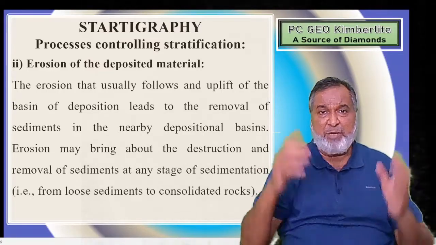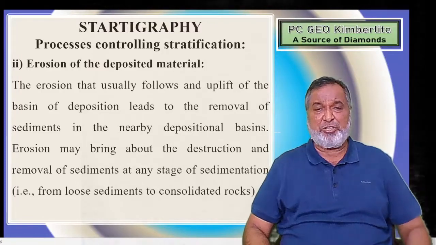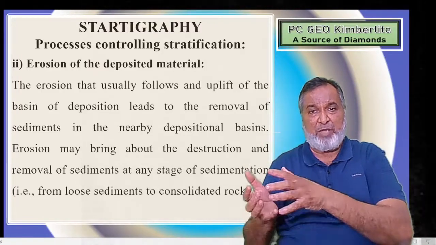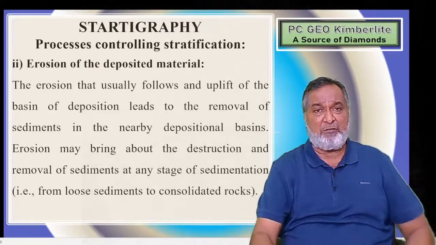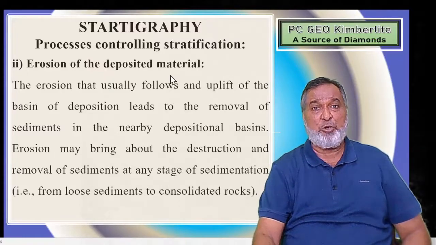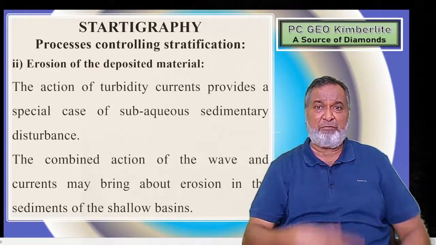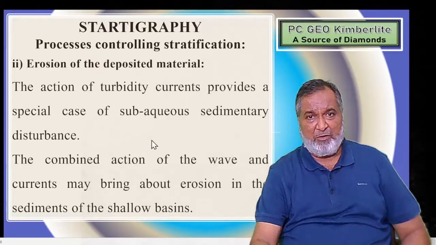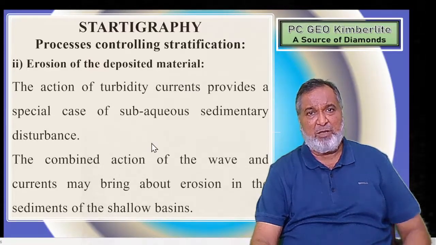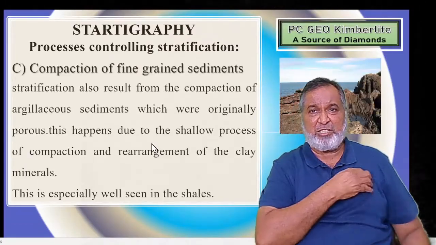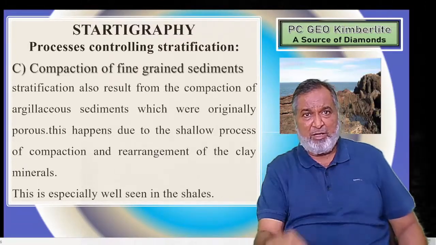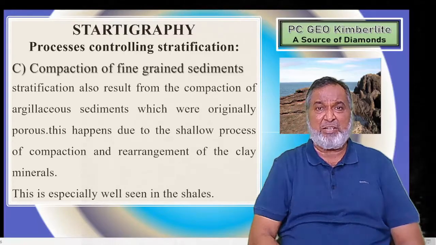So erosion brings destruction and removal of sediment from that particular part, and it is carried somewhere else. That is the erosion of the deposited material, which takes place because of the high velocity of winds or waves, and the material which was just dumped out will be carried away. Next one, compaction of the fine grain sediment.